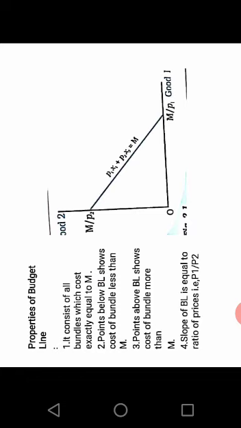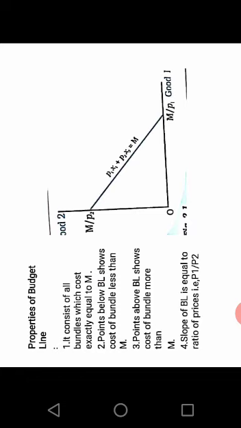Secondly, it consists of all the bundles which cost exactly equal to his income. The straight line shows the combination of bundles which are exactly equal to his income.